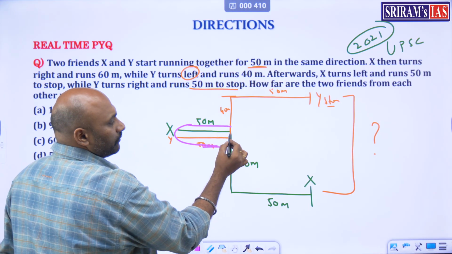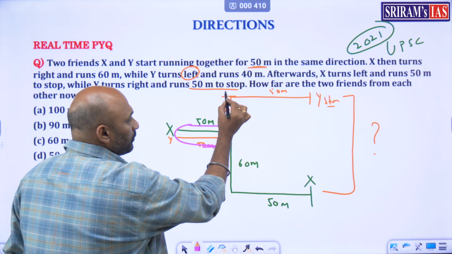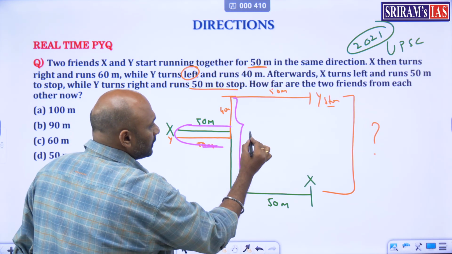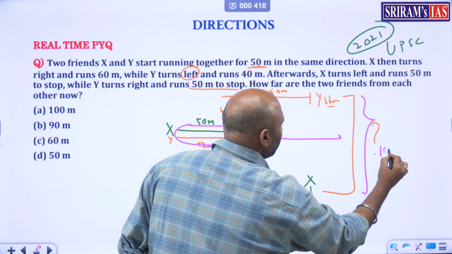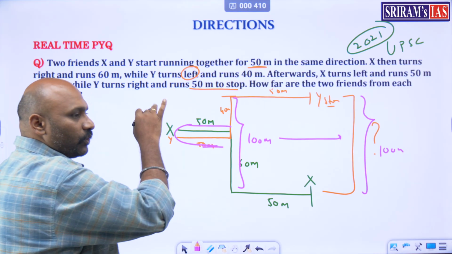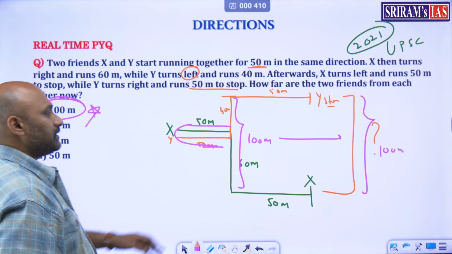Now if you observe, he moved 60 meters down and this guy moved 40 meters up. So this whole distance is 100 meters. So this should be 100 meters because there is no northwest, northeast or something like that. Therefore the answer is 100 meters. Very simple question.